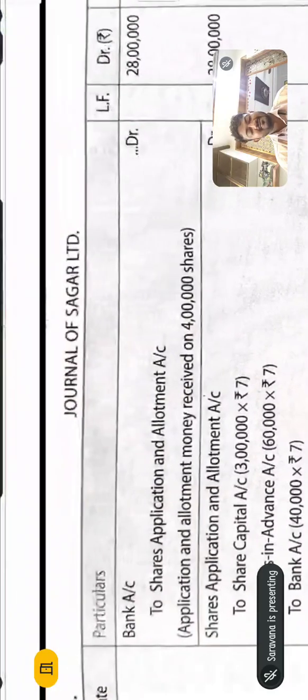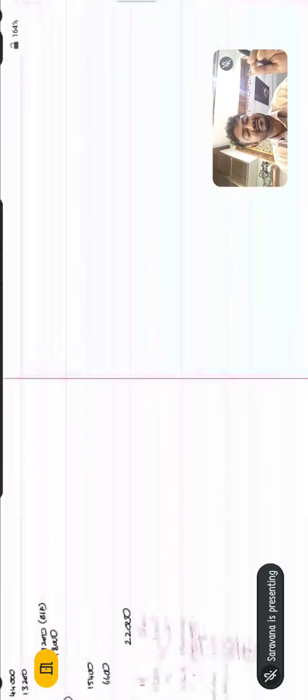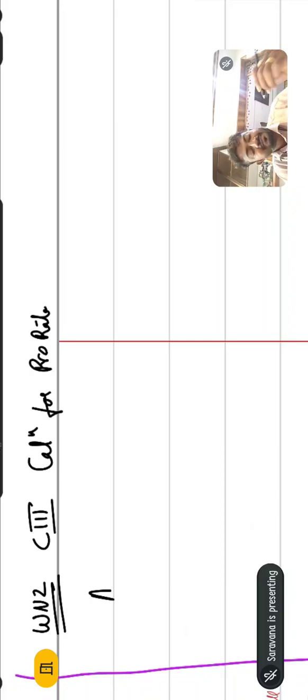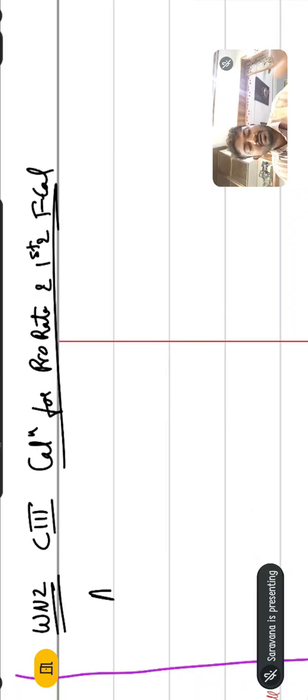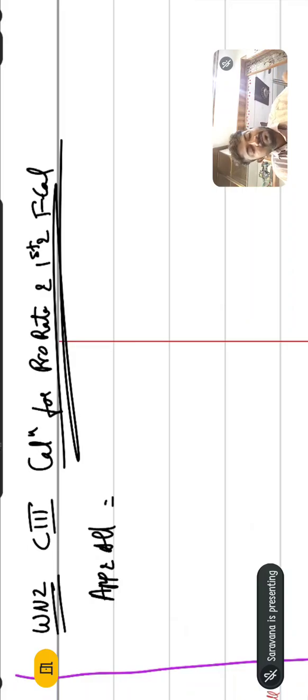What is the game? Finding the money for application, allotment and first and final call. That is very easy. We want to do working note number 3. What is this working note number 3? Calculation for pro rata and first and final call, finding the receipt money of first and final call. At the time of application and allotment, company received how many rupees, how many shares?